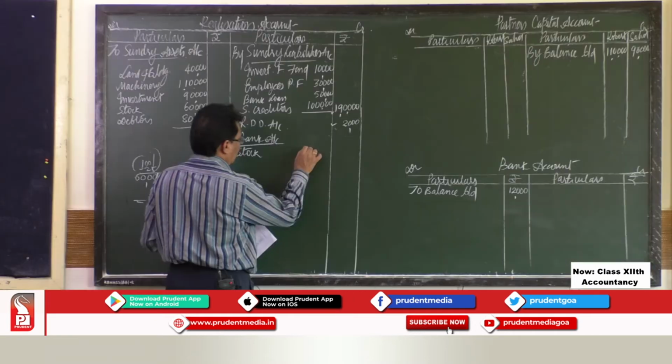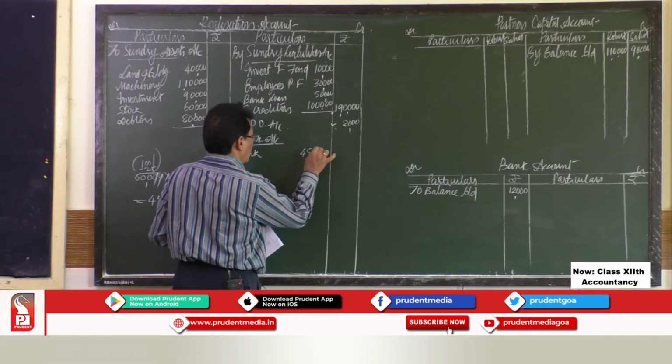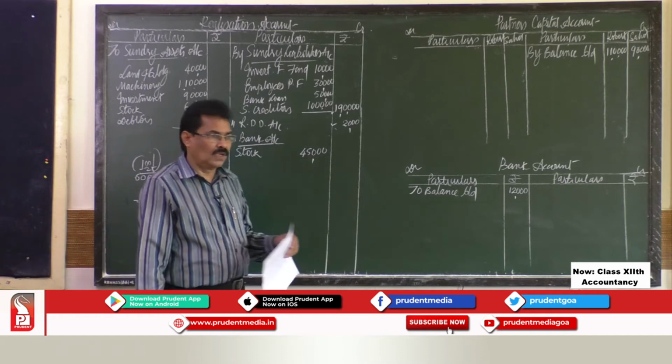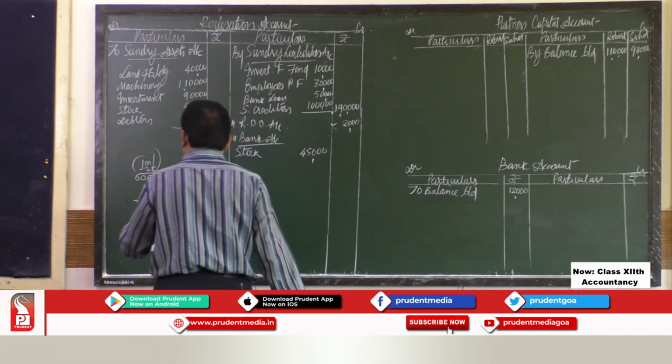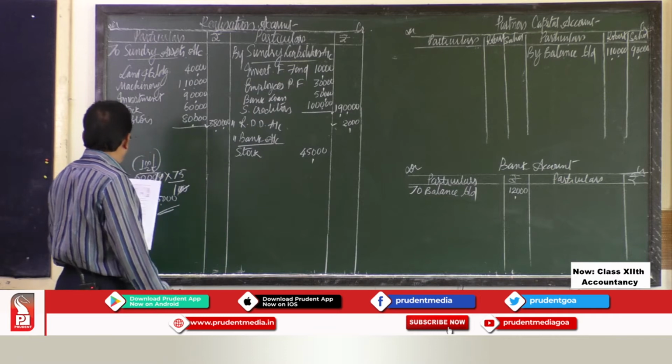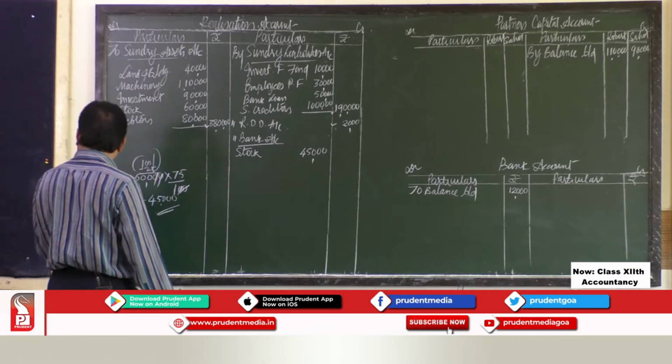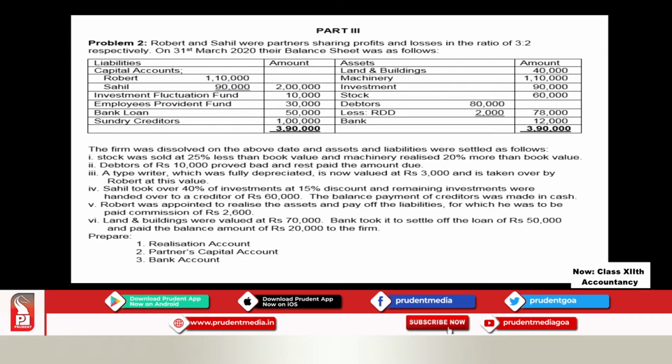So, that 45,000 you have to put it here. So, stock realized is rupees 45,000.